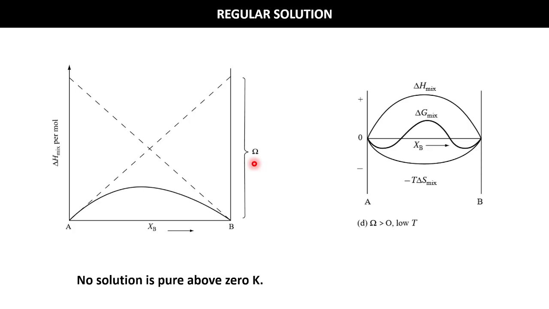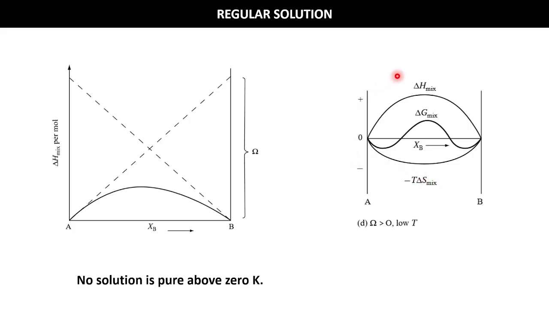And previously we have also found the slope of this curve at the extreme corner, right. This delta G mix is RT XA ln XA plus XB ln XB. If we take the derivative of delta S mix with respect to the mole fraction at the extreme point, we already derived that the slope is infinite, right.